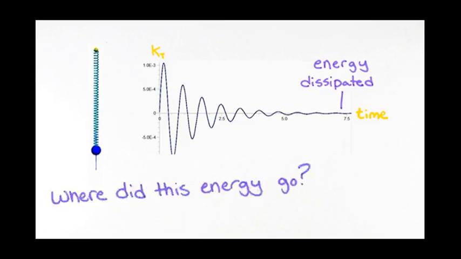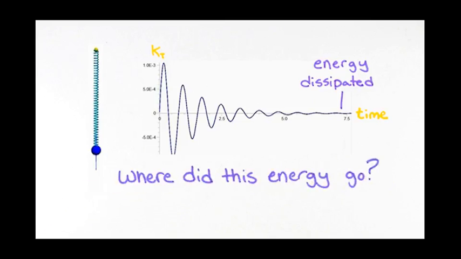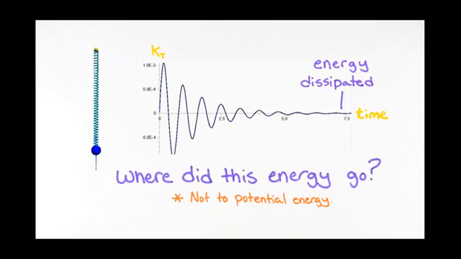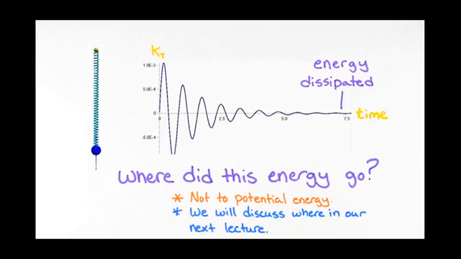What happened to the energy that started out as the system's kinetic energy in these cases? Let's emphasize here one place the energy did not go. The loss of kinetic energy does not show up as a gain in some potential energy, because dissipative forces cause irreversible changes in kinetic energy. Such forces cannot be associated with potential energies. So, again, we ask, where did that energy that was initially present as kinetic energy go? We address this issue in our next lecture.